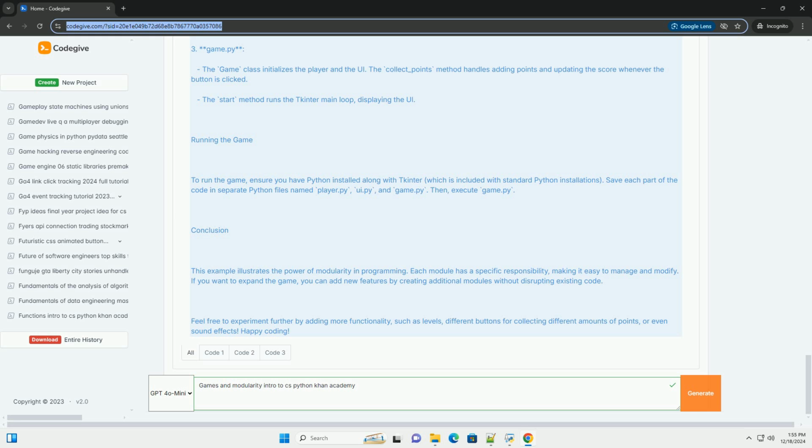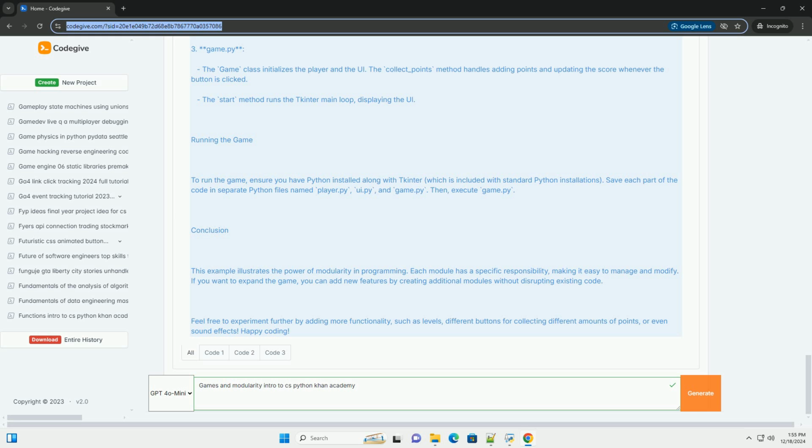Example: a simple game structure. Let's create a simple game structure in Python, where we'll define a game and its main components using modularity. We will create a game where a player can collect points by clicking a button.